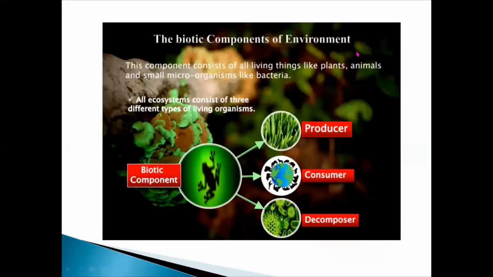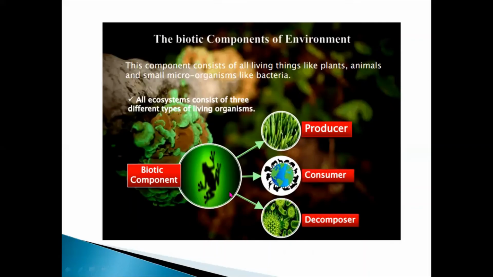The biotic components of the environment consist of all living things like plants, animals, and small microorganisms like bacteria. Every ecosystem consists of three different types of living organisms: producers, consumers, and decomposers. As I told you earlier, I will have another video on the ecosystem very soon. You should watch that video so you will understand all of these things.